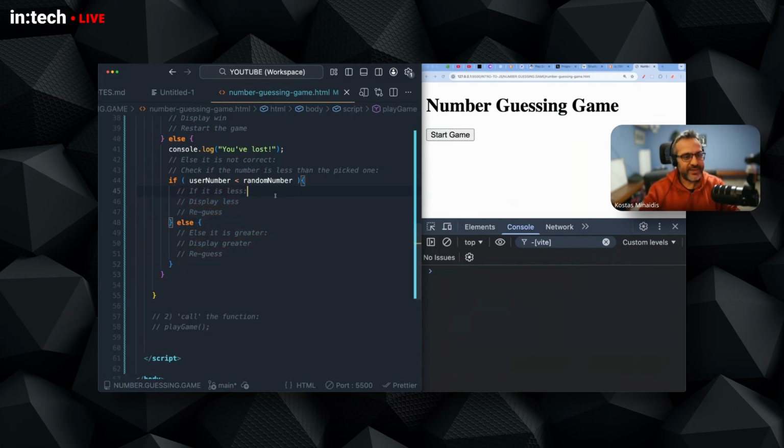And what does my pseudocode help me do? This is really helpful because if I close my computer today and I open it up 3 days from now, the pseudocode will help me quickly see where I left off and what I have to do. I see now that I have to display a less message and reguess.